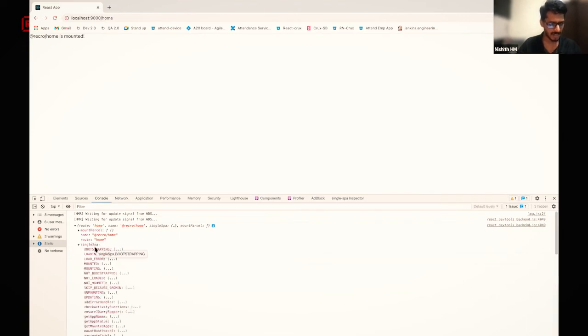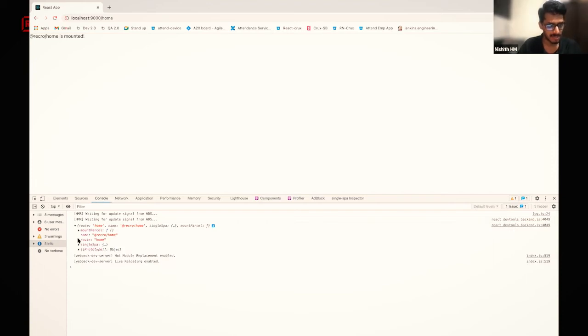And here we get all the other single-spa things, like whether it is bootstrapping or loading or something else. So this is the thing. You are able to even pass the props as well. Based on the route, I'm loading a different MFE.